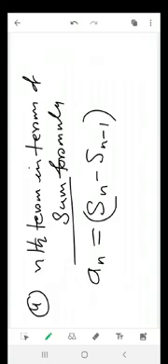What's the meaning of Sn? The meaning of Sn is sum of n terms. And what's the meaning of Sn-1? Sum of n-1 terms. If you subtract sum of n-1 terms from sum of n terms, then what will be the remainder? The remainder will be nth term, that is an or tn. That is another presentation of nth term in terms of summation formula.